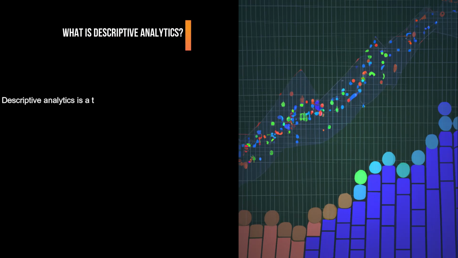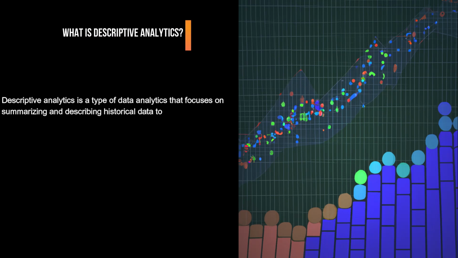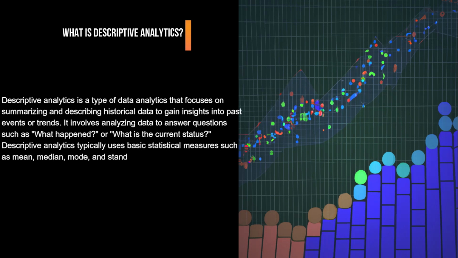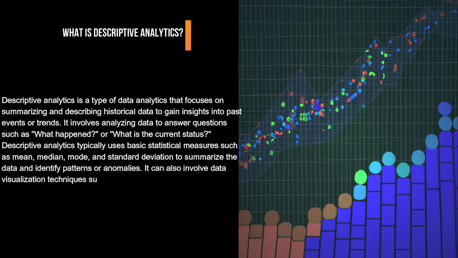What is descriptive analytics? Descriptive analytics is a type of data analytics that focuses on summarizing and describing historical data to gain insights into past events or trends. It involves analyzing data to answer questions such as what happened or what is the current status. Descriptive analytics typically uses basic statistical measures such as mean, median, mode, and standard deviation to summarize the data and identify patterns or anomalies.